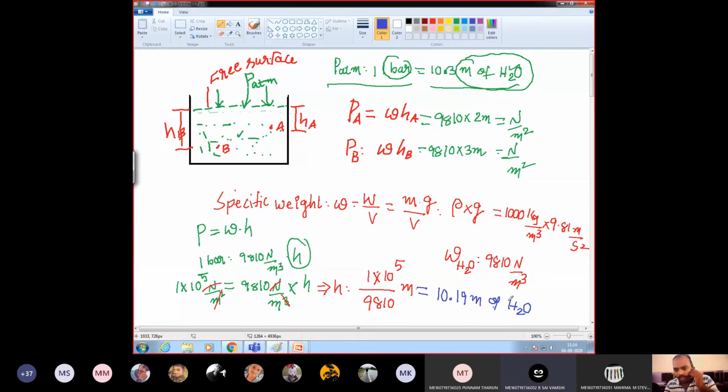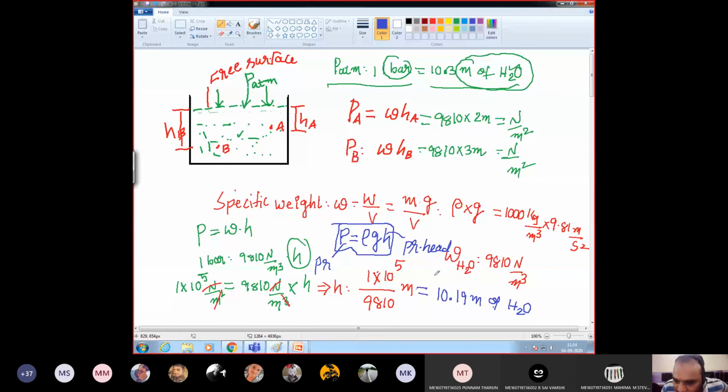Listen, this 1 bar, P is equal to rho g H formula. P is equal to small w times H, where small w is nothing but density into gravity. So P is equal to rho g H. Very, very important formula, where P is called pressure and H is called pressure head. Always head units are in meter.